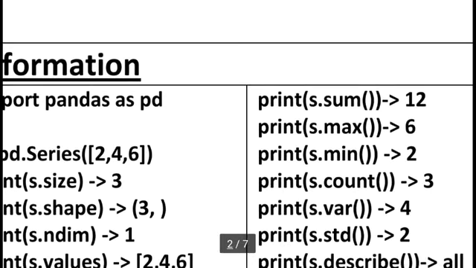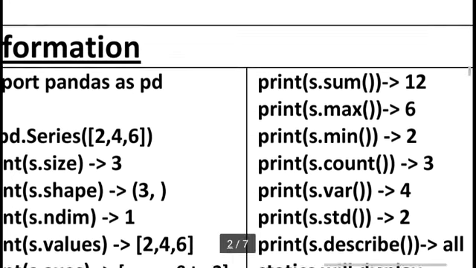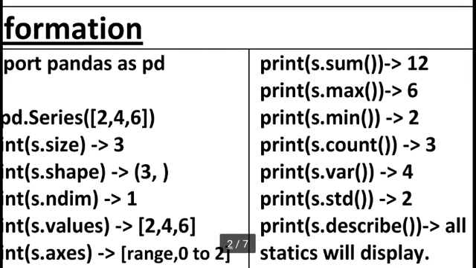s.sum gives 12, s.max 6, s.min 2, s.count 3, and s.var means variance. The variance of 2, 4, 6 is 4, and std means standard deviation. The standard deviation concept we already used in 11th class.